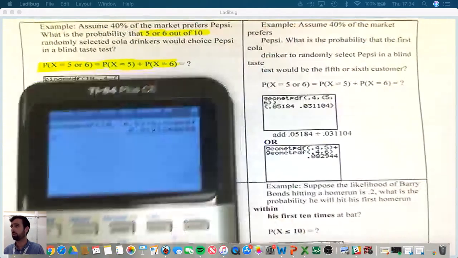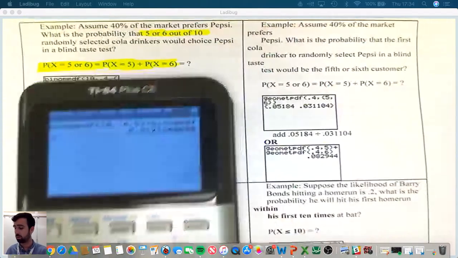We could also do geometric. So again, assuming that 40% of the market prefers Pepsi, what is the probability that the first cola drinker to randomly select Pepsi in a blind taste test would be the 5th or 6th customer? So now we want to know what's the probability that the first success, or the first Pepsi preference, is on the 5th or 6th. So we're going to do the same thing, except it's geometric, because we want to know what's the probability that the first comes then.